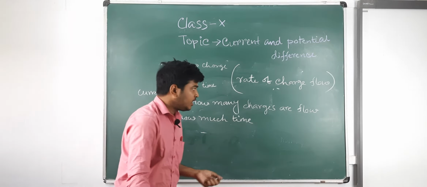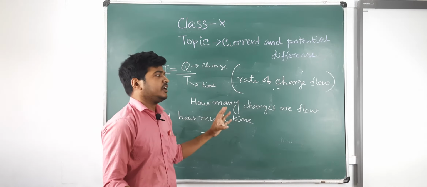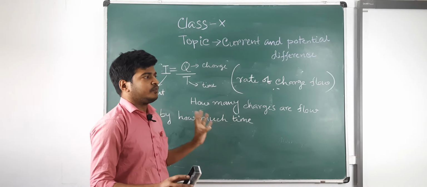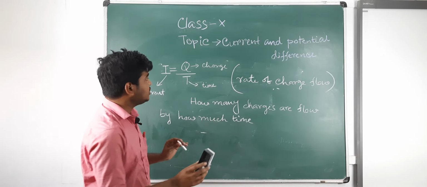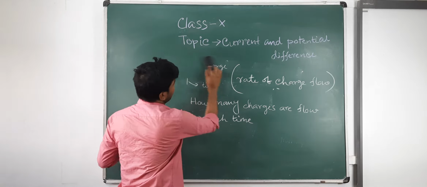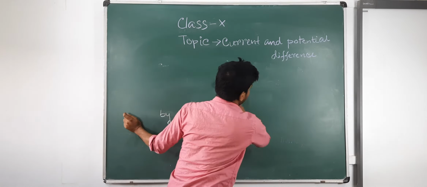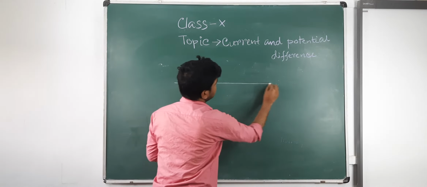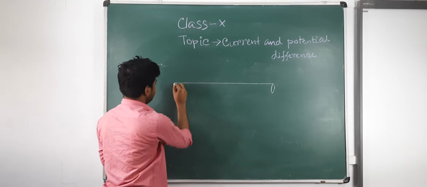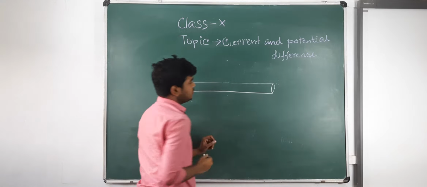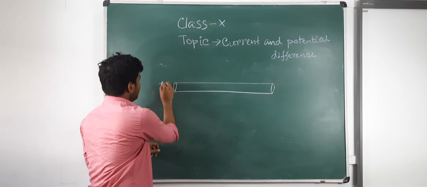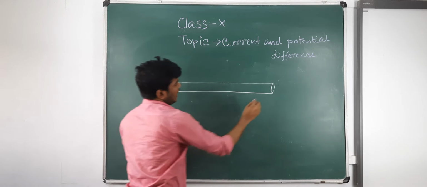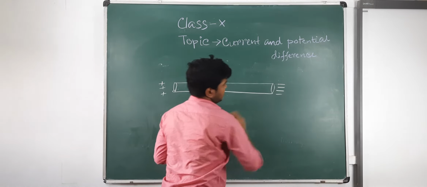Now there is a convention about the direction of current. Suppose there is a conductor. This side is positive charge and this side is negative charge.